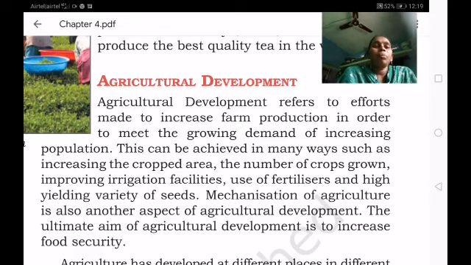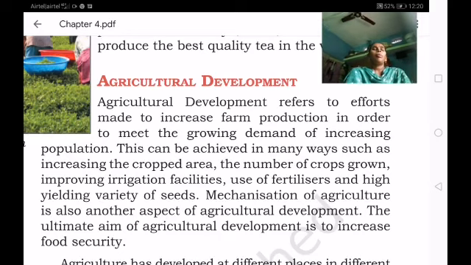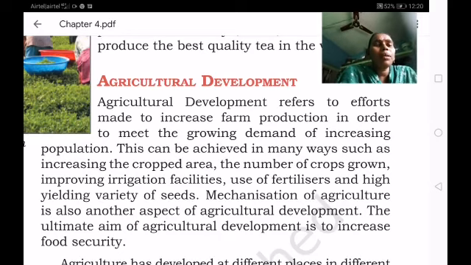Agriculture development means that the more crops we grow, the more we have to think about growing even more, depending on the population. Agriculture development refers to efforts made to increase farm production in order to meet the growing demand of an increasing population. So they have to increase the different kinds of crops.